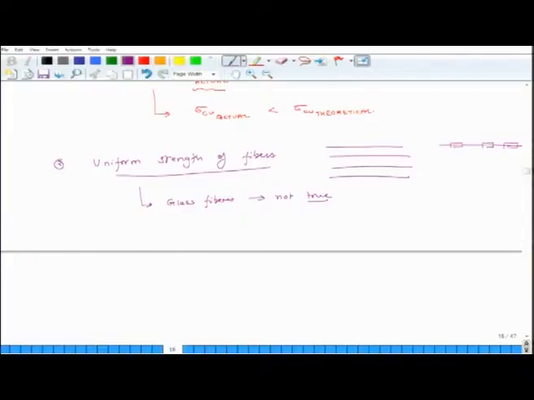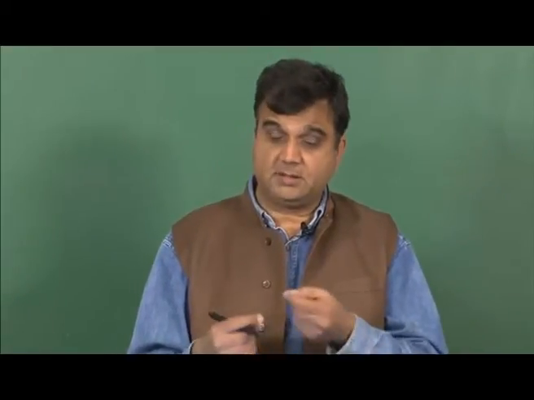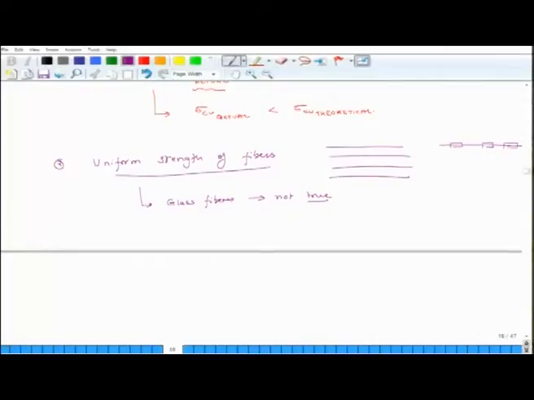You take 20 different fibers, there are a lot of imperfections in glass fibers, especially because they have high abrasion, and that damages the fibers. So, for glass fibers and some other types of fibers, the strength of different fibers may have a significant variation. When this kind of variation happens, consider what will happen. You have different fibers of different strengths and you pull the composite in the length direction.